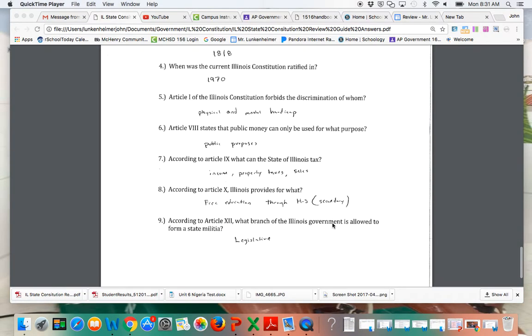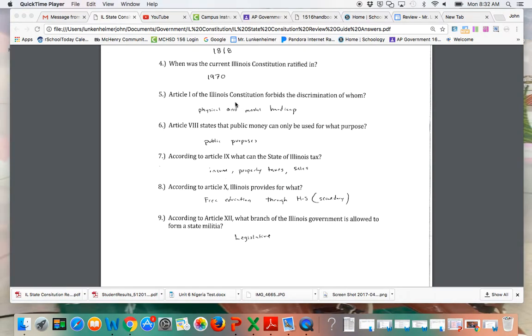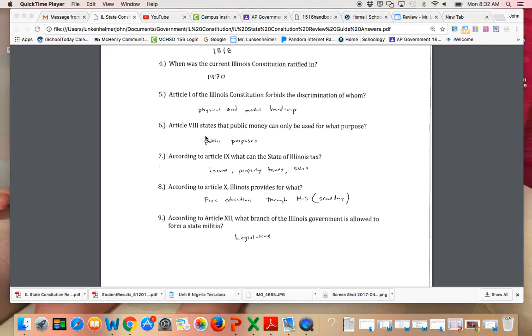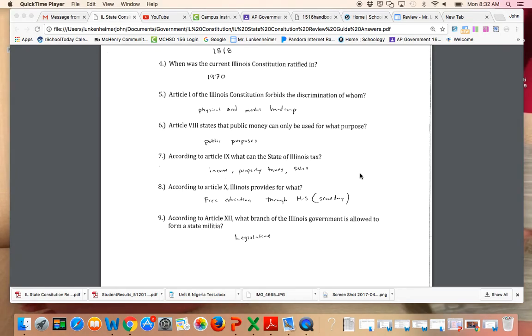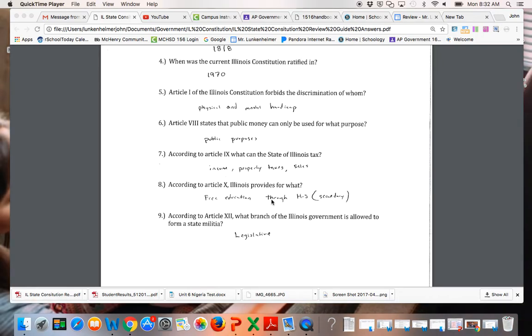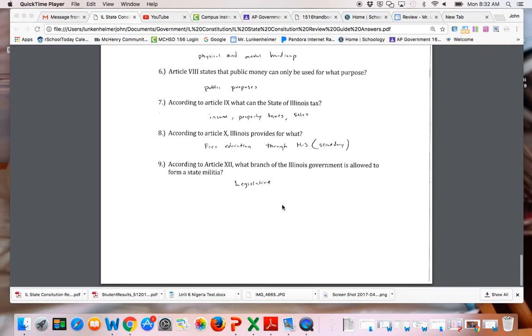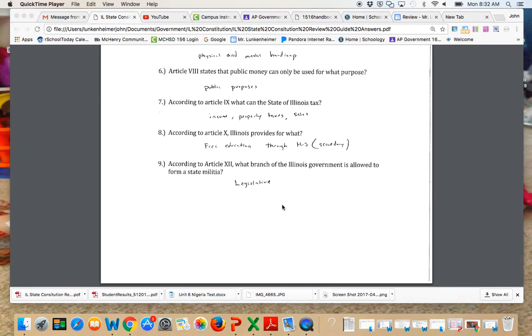Article 1 of the Constitution forbids discrimination against anyone with a physical or mental handicap. Public money must be used for only public purposes. Illinois can tax your income, your property, and they have a sales tax. The 10th article provides free education to anyone through secondary school or high school. Then, according to Article 12, the legislative branch is allowed to form a state militia.